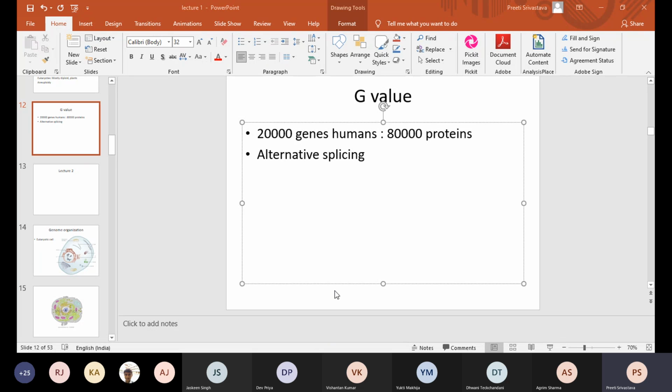So basically, what I'm trying to explain to you is that in case of eukaryotes, one gene can encode for multiple types of proteins, and this is possible by a method which is called alternative splicing. In alternative splicing, the entire segment of DNA is divided into different shorter segments which can be classified as intronic regions and exonic regions, right?